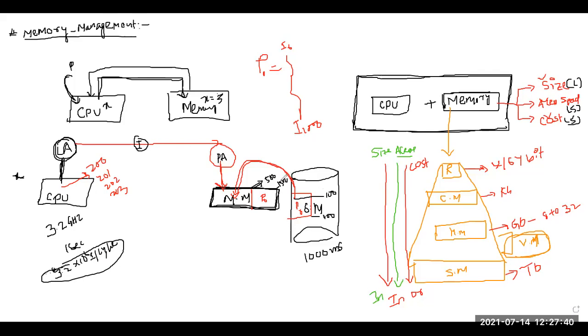Okay. Now what do I have to do? Now the CPU will generate an address. Suppose it is the very first instruction, so it will generate 100. Okay, the address 100, because this is my logical address.